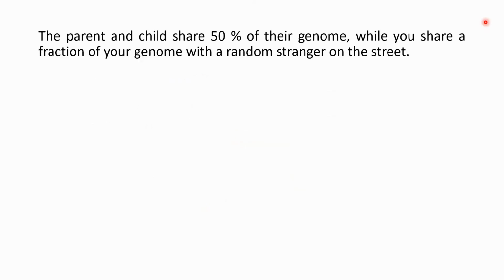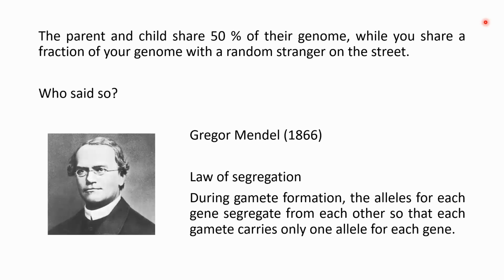And so the first thing that we have to put down is that the parent and the child share 50% of their genome, while they share a fraction of their genome with a random stranger on the street. Now, this 50% thing, you might ask, who said so? And this was Gregor Mendel in 1866. This was literally at the very beginning of genetics.